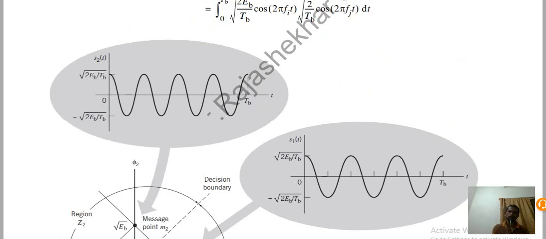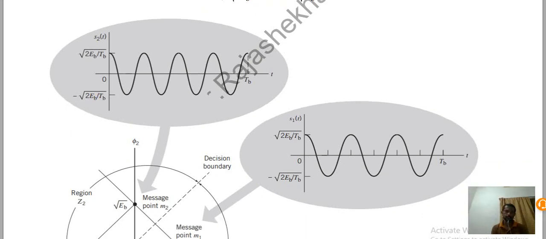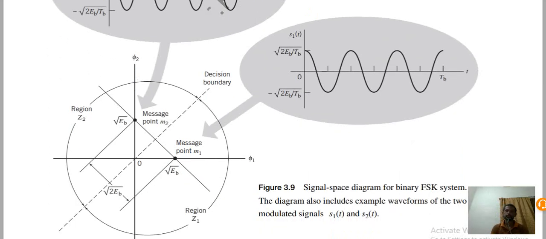In this case both are cosine functions, so these start from the positive amplitude, or 90 degrees. And this is the decision boundary that is shown in the figure here.